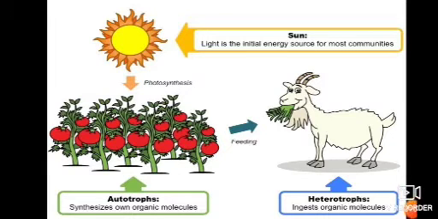The next term is heterotrophs. We are consumers. We consume producers or producer products, like this goat is consuming this plant. So this is a heterotroph. We are also dependent on the plant. We consume plants, so we are heterotrophs. Heterotrophs ingest organic molecules and autotrophs synthesize their own organic molecules.